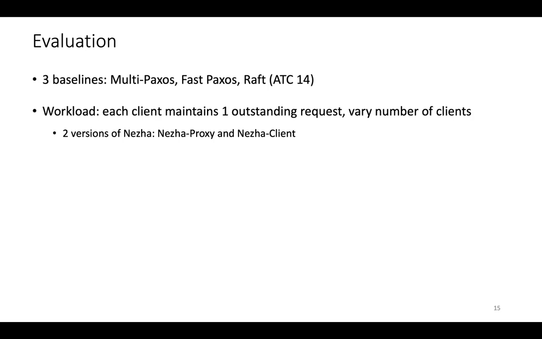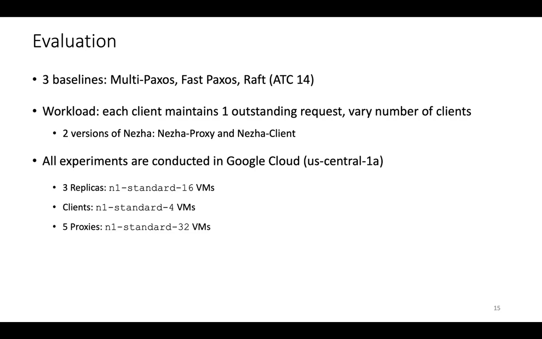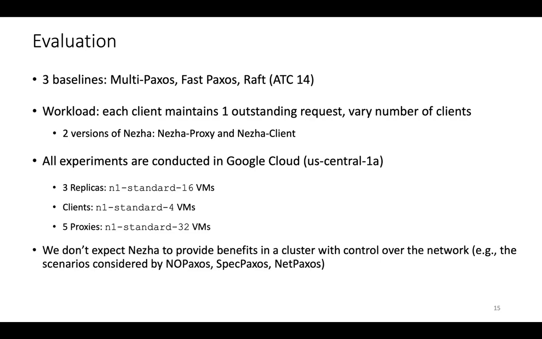So we evaluated and compared against 3 baselines that I'll show you here. There's a few more in the paper. And this was the workload, and we had 2 versions of Nezha, one in which the client directly performs the multicast and another in which the work of multicast is offloaded to a proxy to save client CPU. And these were all run in Google Cloud in a single data center.